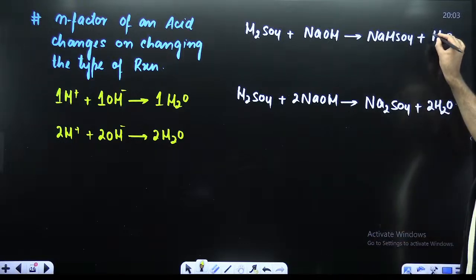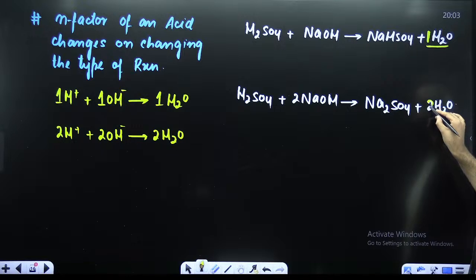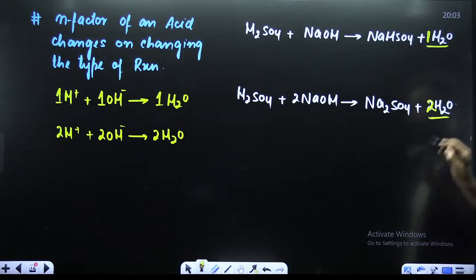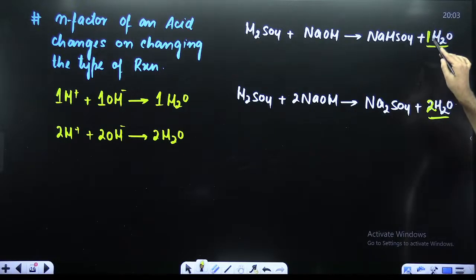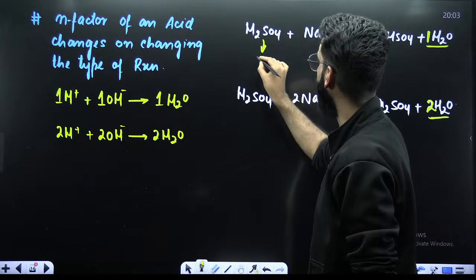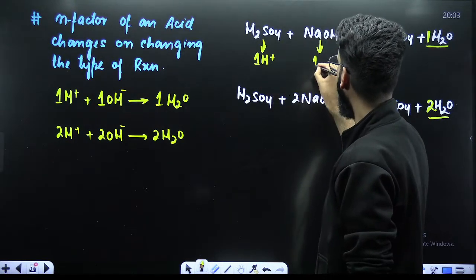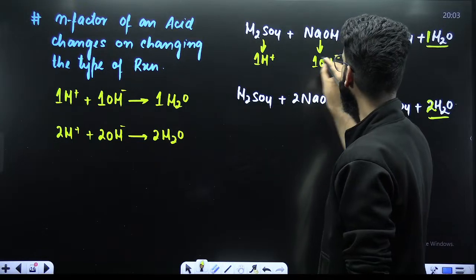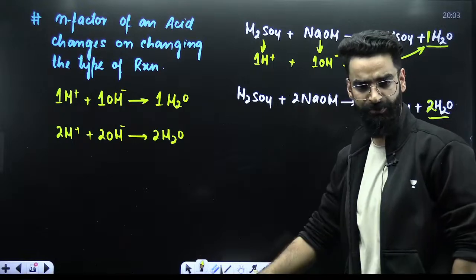Now, if you look at these two reactions carefully, my dear students, how many water molecules are being formed here? One water molecule. How many water molecules are being formed here? Two water molecules. Can I say for the formation of one water molecule, this acid would have given one H positive, this base would have given one OH negative, and these two would have interacted to form one water molecule?